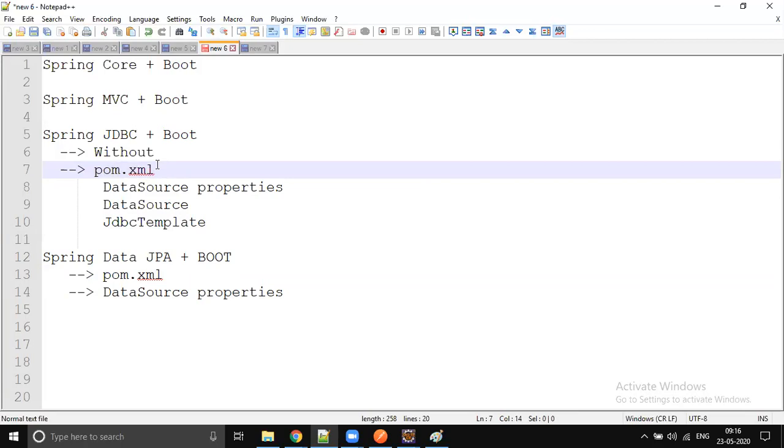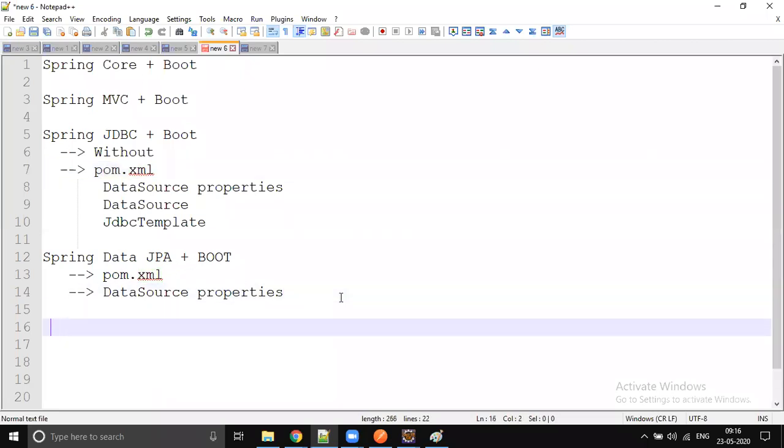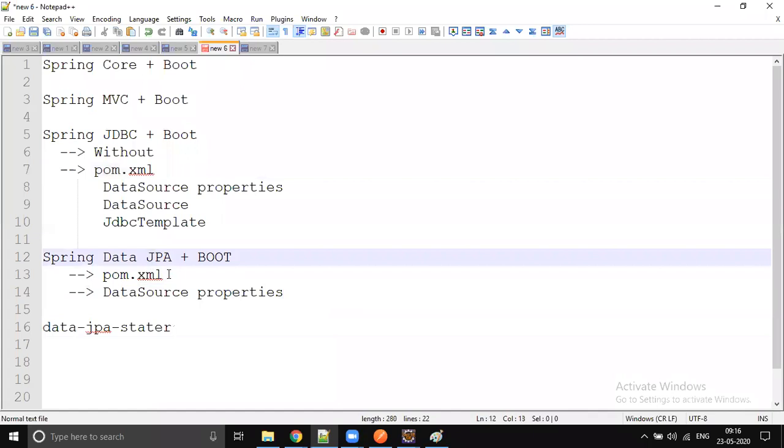This is one of the biggest benefits of Spring Boot: auto managing the dependencies. If it is Spring Boot, only one dependency we need to add, that is the Data JPA starter. But without boot, you need to add so many jars. It's really a big hectic, remembering all those jar file names, whatever is required, and remembering those versions. It's really a nightmare.